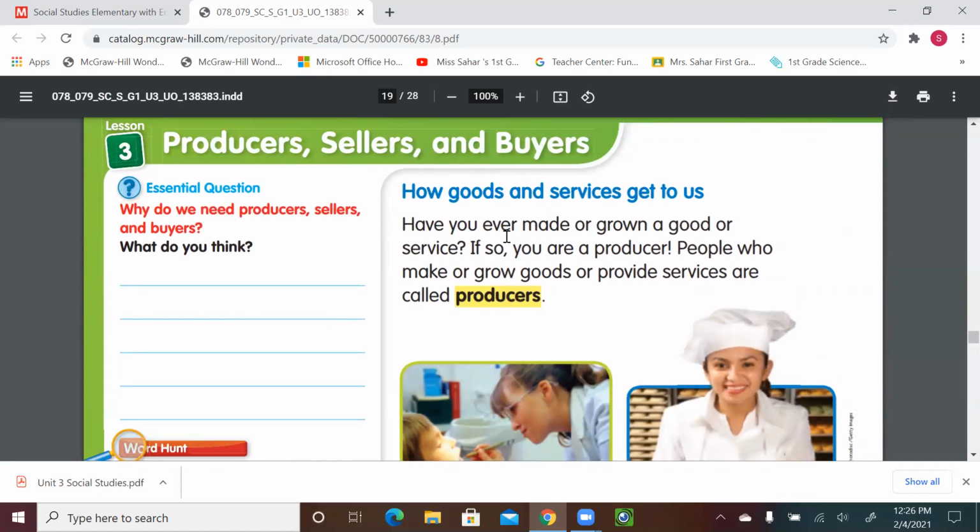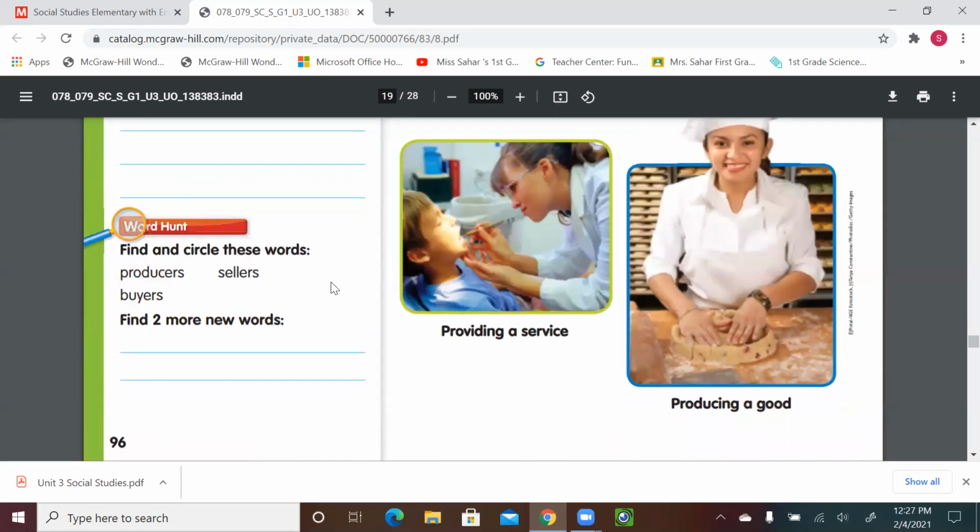So producers, when you make something, either something I can hold in my hand, or a service. We say this clinic is providing a service, the teacher is providing a service, the supermarket is providing you food or vegetables. These are called producers because they do something for you, either items that you have in your hand or a service, like these two examples over here.